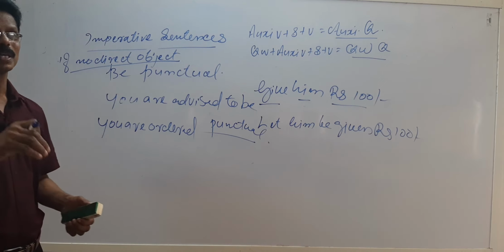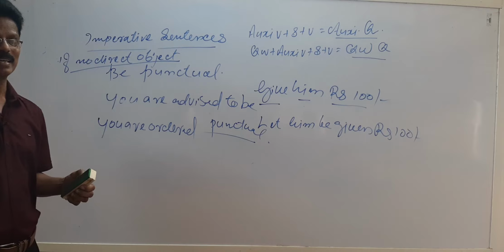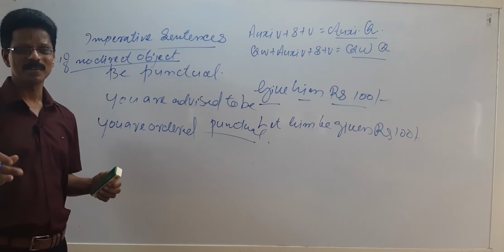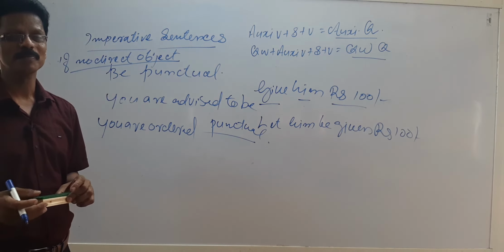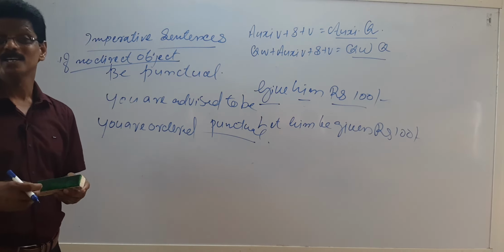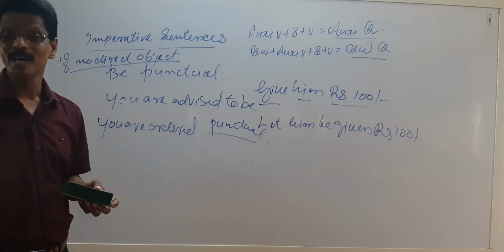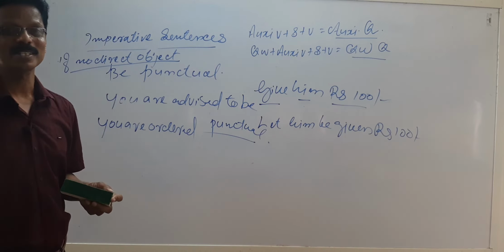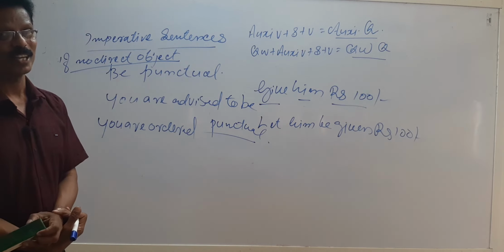That please should not be there, because you already say it in the first part itself, you are requested. Again, don't repeat that please. For example, please give him ₹5. So, you are requested to give him ₹5, enough. Again, please is not necessary, because the first word, you are requested, means the same thing as please. So, don't repeat it again and again.